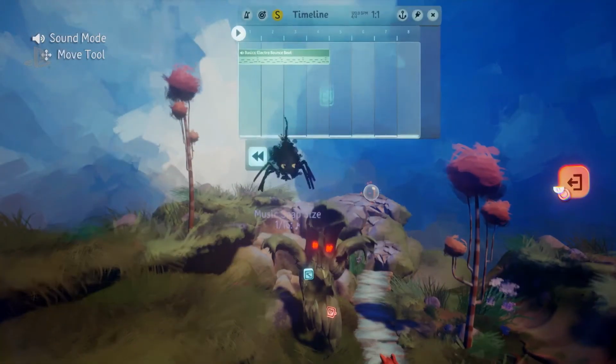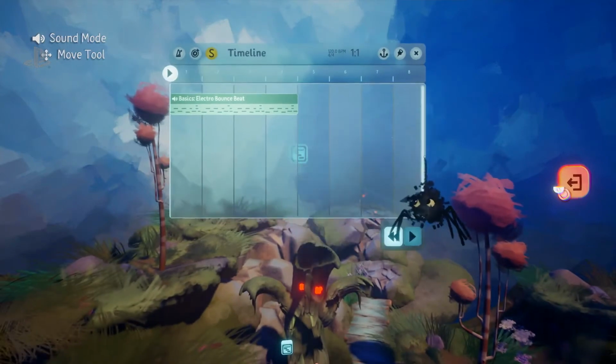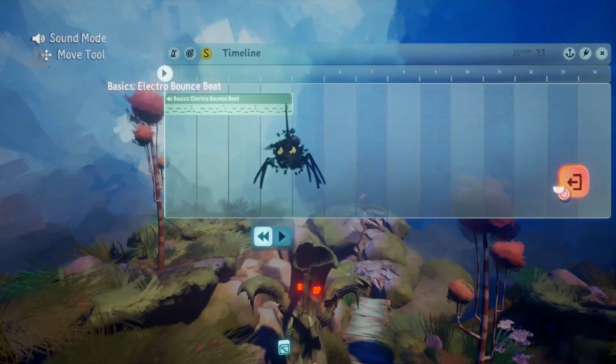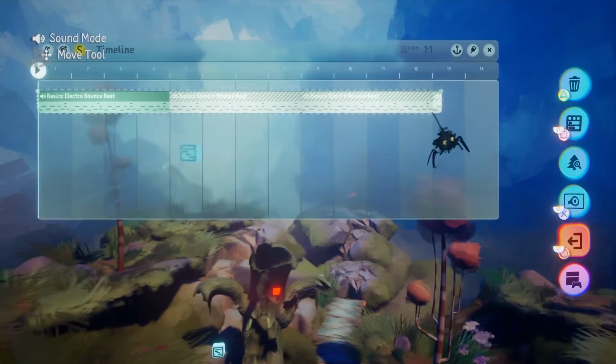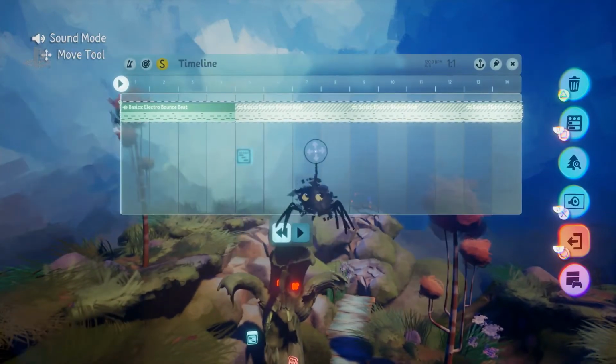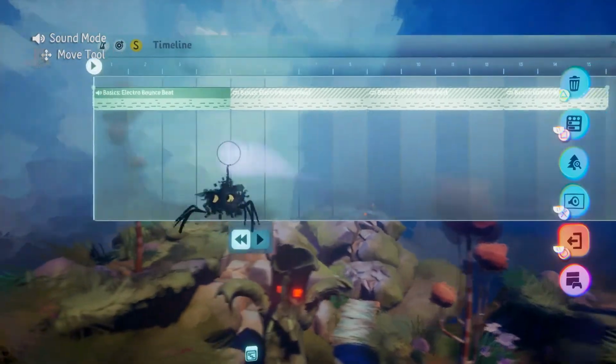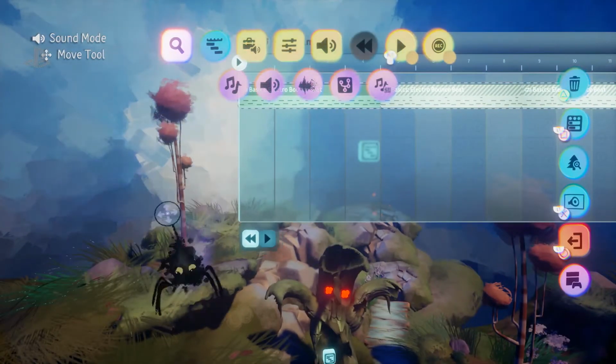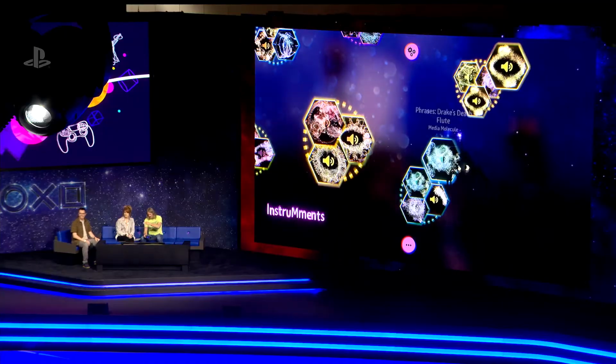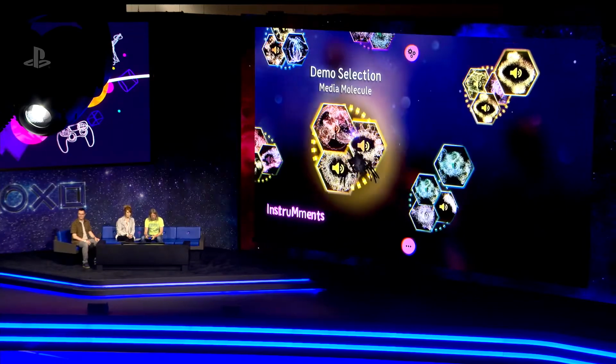I just stamped that on there. Let's give ourselves a bit more room, and let's make that loop like this. So we've got the start of a track there. The roaring monster gets me every time. That's what's really doing it for me. But let's make our own little music clip. Obviously, I can use other people's music clips, but it's much more fun to make your own.